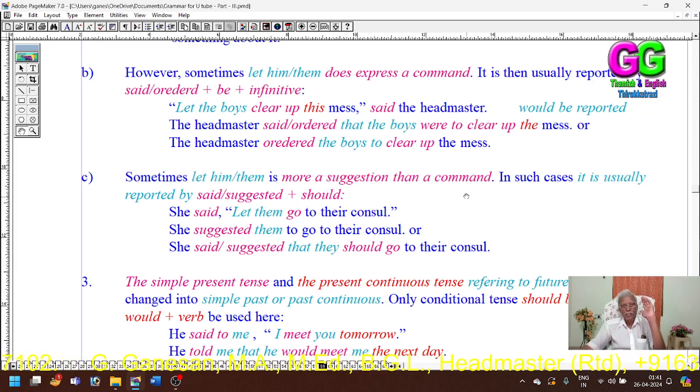In such cases, it is usually reported by "said" or "suggested" plus "should". When "let him" or "let them" expresses a suggestion, it should be treated as a statement. Then we have to use "should" before the verb.